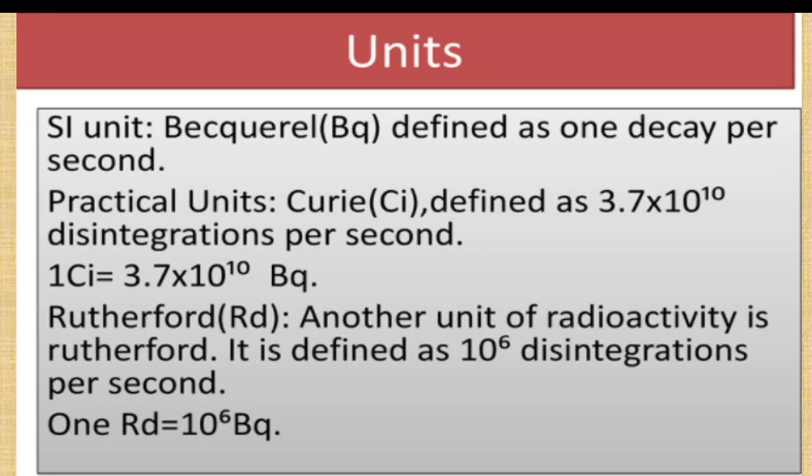So what are the units of radioactivity? The SI unit of radioactivity is the becquerel. 1 becquerel is defined as 1 decay per second. Other units of radioactivity are the Curie and the Rutherford. The relation is: 1 Curie is equal to 3.7 × 10^10 becquerel, whereas 1 Rutherford is equal to 10^6 becquerel. These are all different units of radioactivity.